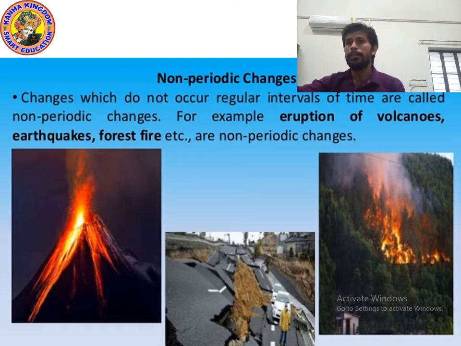For example, look at the first picture. You can see the eruption of a volcano. The volcano is coming out, which shows a non-periodic change, because a volcano can erupt at any time. In the second picture, you can see an earthquake on the road. An earthquake can come anytime. There is no fixed time, so it is also an example of non-periodic changes.